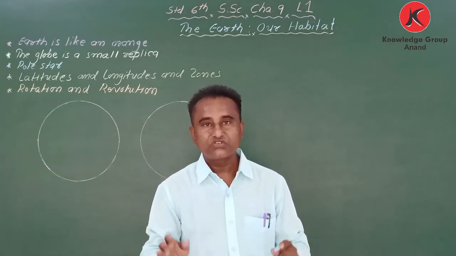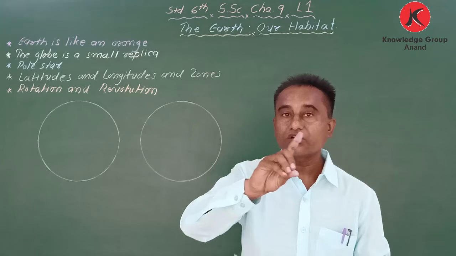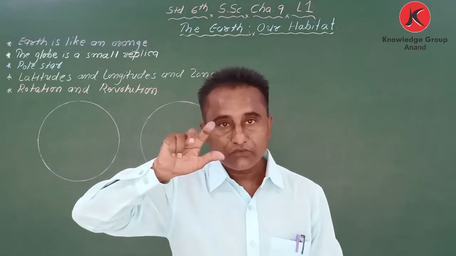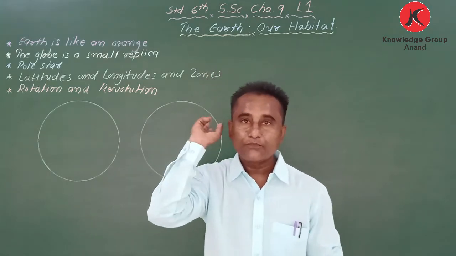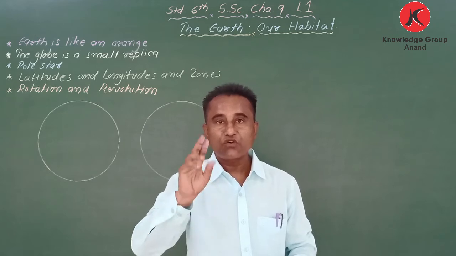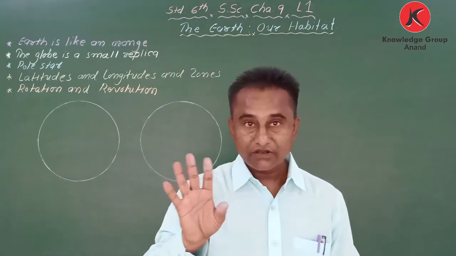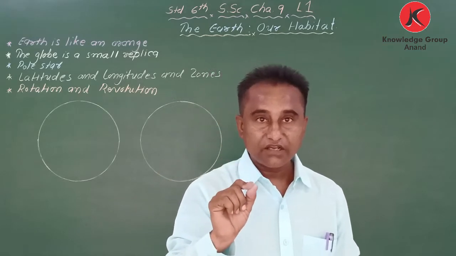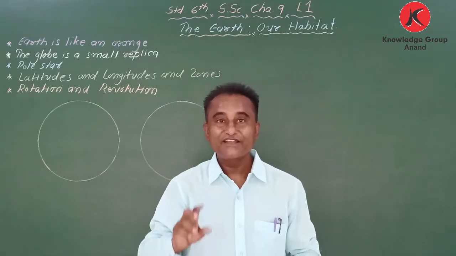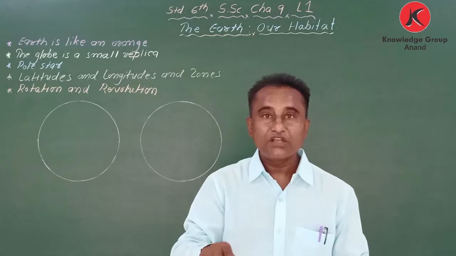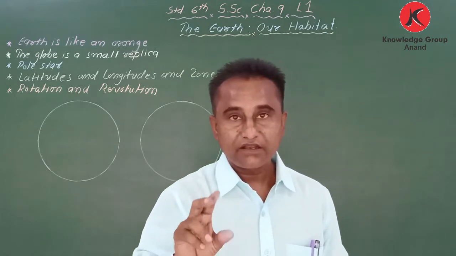We know the shape of the Earth is round, but it's not round like a ball, like when you play cricket or football or volleyball. I am not talking about rugby, because the ball of rugby is not round. So we know football, volleyball, tennis ball, cricket ball.